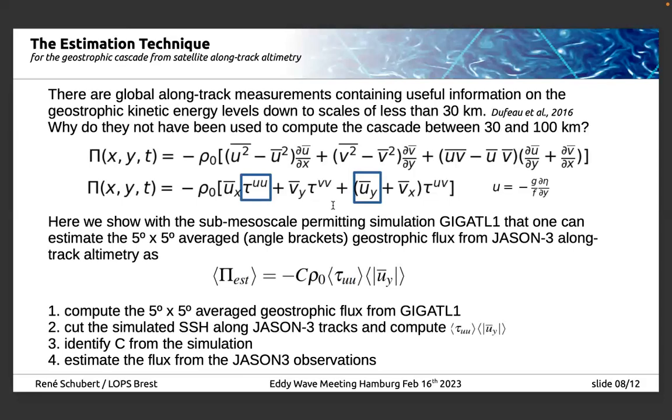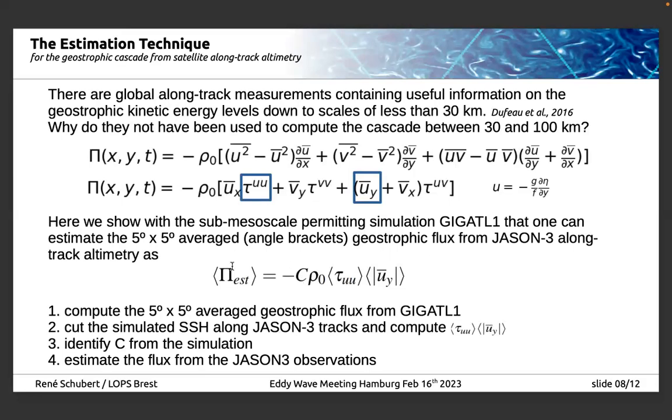However, in our study, we show that one can estimate the 5 times 5 degree average flux by this formula. We have an estimation coefficient C, which we assume to be constant, and the 5 times 5 degree averaged tau UU and 5 times 5 degree averaged absolute value of du/dy. So we compute the 5 times 5 degree average geostrophic flux from P-1, then average it in 5 times 5 degree boxes, cut the simulated SSH from the simulation, and compute the product on the right-hand side.